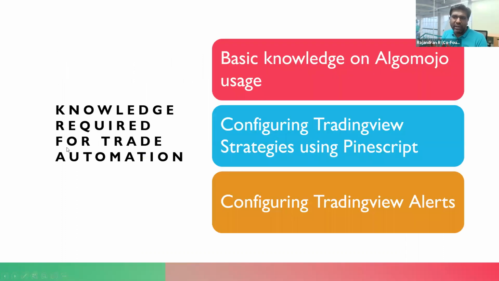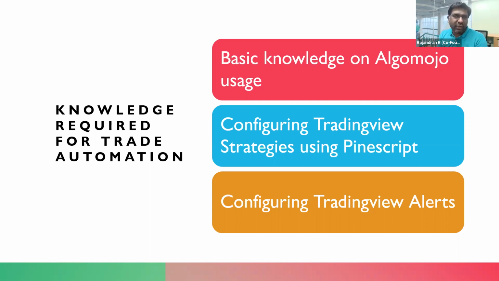So what is the knowledge required for trading automation? It is very simple. Basic knowledge of AlgoMojo usage: how to use and handle AlgoMojo. Every day you have to log into AlgoMojo before the market starts. Once you log into AlgoMojo, it means you are accepting the automated orders. If you're not logging into AlgoMojo, automated trading will not happen. The moment you log in, you are providing access to allow your trading application to transmit orders to AlgoMojo, and AlgoMojo will automatically transmit orders to the broker.